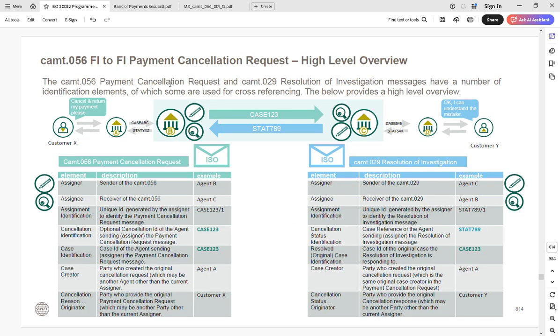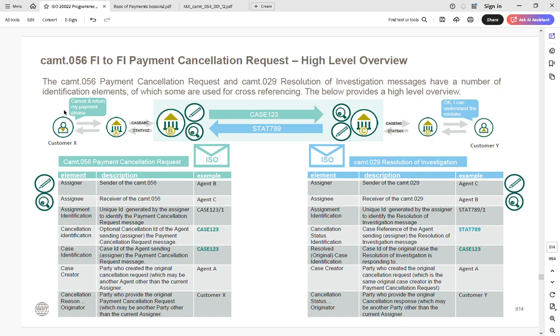So this is the high-level overview of FI to FI cancellation. We'll see at a high level how this is working. The CAMT.056 payment cancellation request and the CAMT resolution of investigation have a number of identification elements, some of which are used for cross-referencing with each other. We'll see the terminology one by one. The case and status identifiers are particular to one example, case-wise. There is no static example mentioned here; they are only to identify the case in the example below. Otherwise there is no other significance.